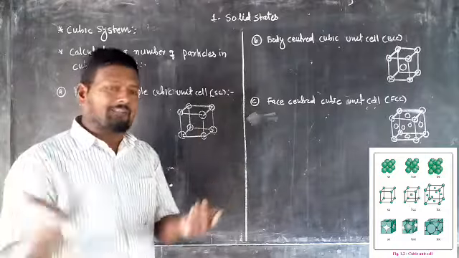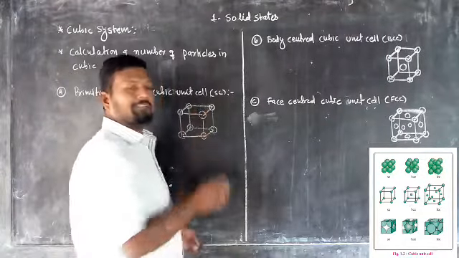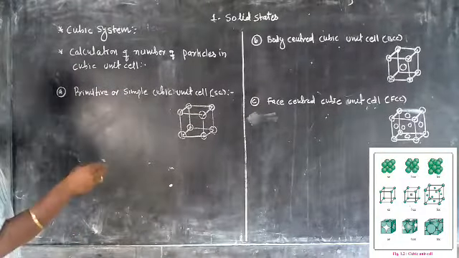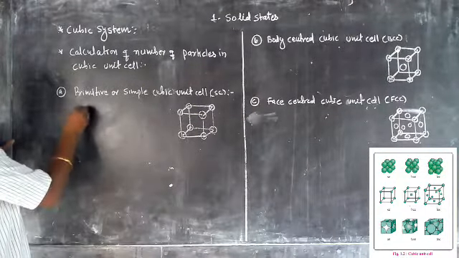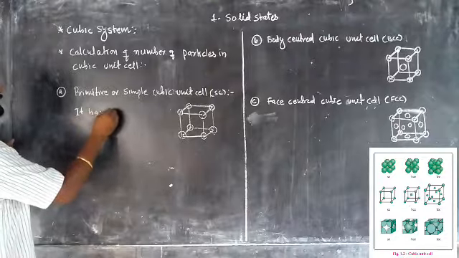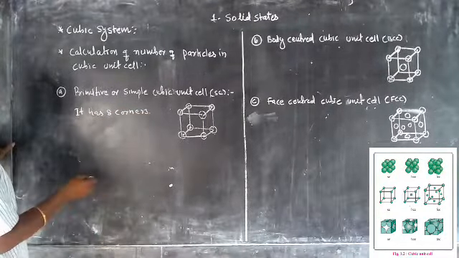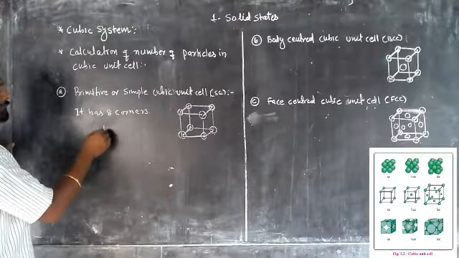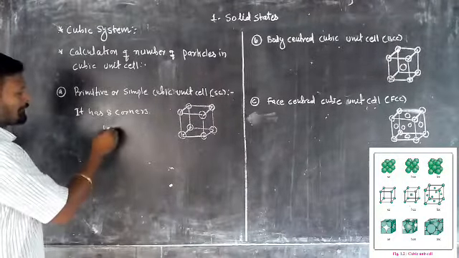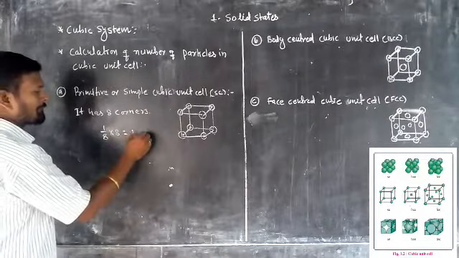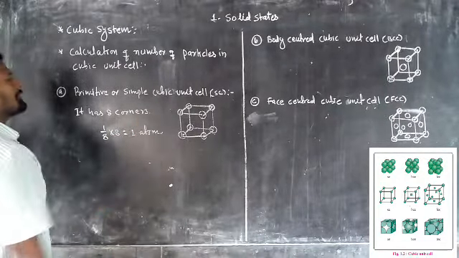So other 7 unit cells and it's 1. So there is 8. So we can calculate the contribution here. How many corners are there? It has 8 corners. Okay, and the contribution is 1 by 8. How many corners? The 8 corners, so the 8 gets cancelled out. So there is a presence of only 1 atom.